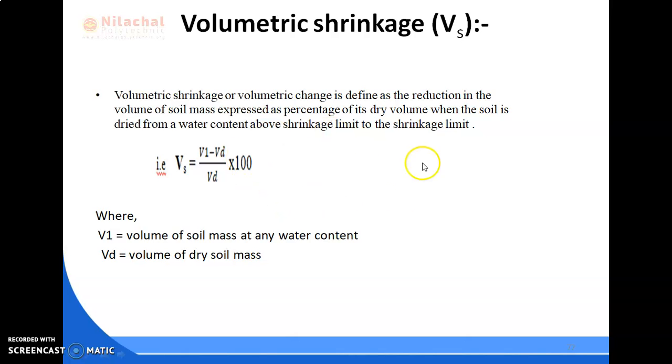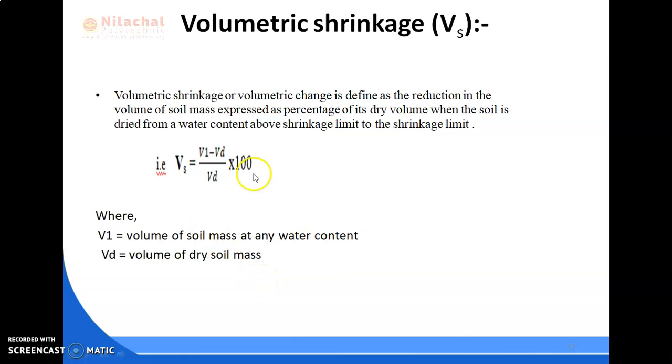Based on the definition we can express it like this: Vs equal to (V1 minus Vd) by Vd into 100, where V1 equal to volume of soil mass at any water content and Vd equal to volume of dry soil mass.